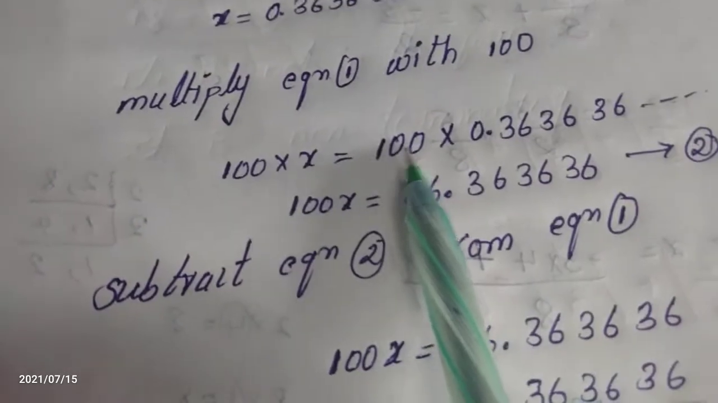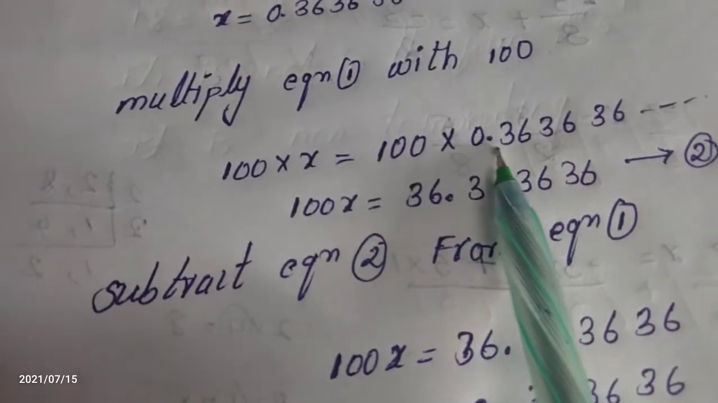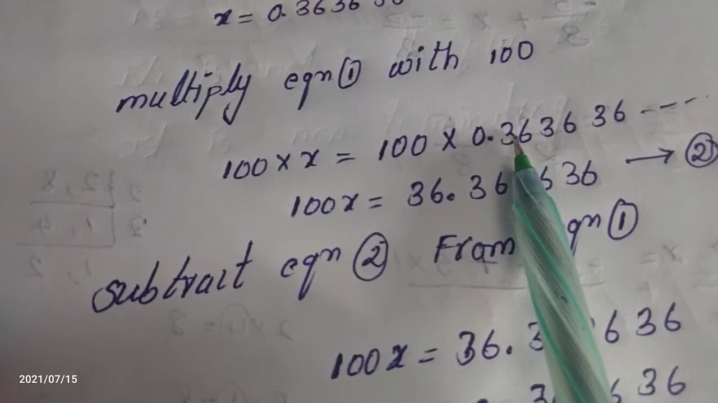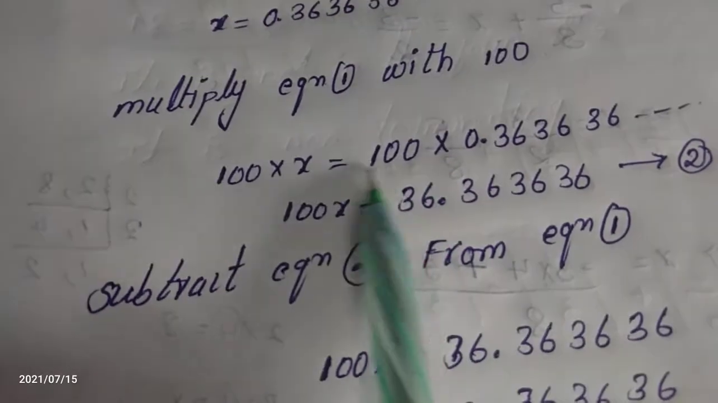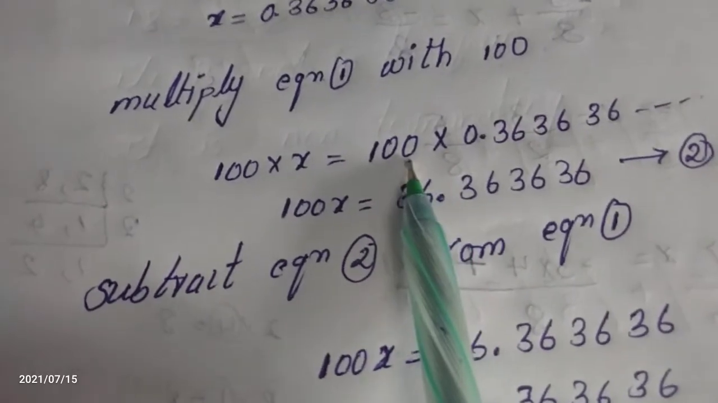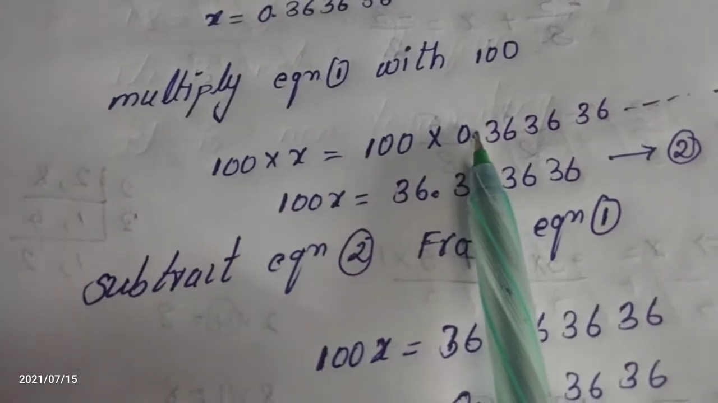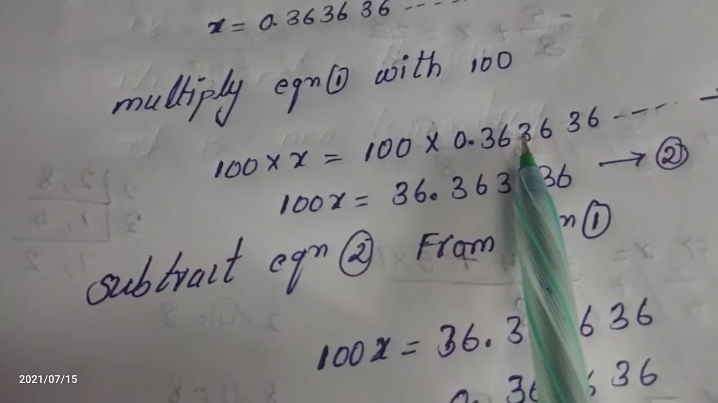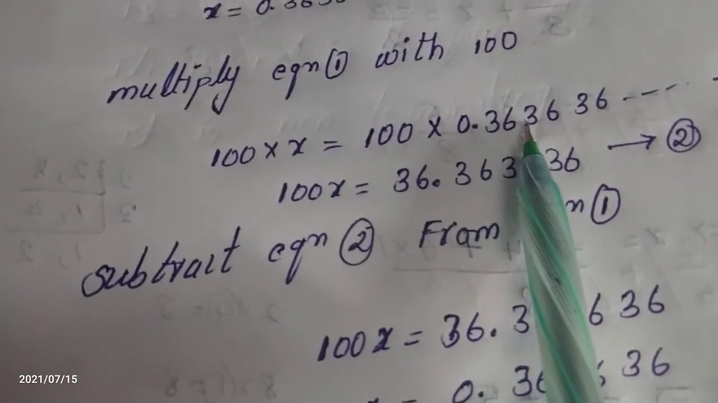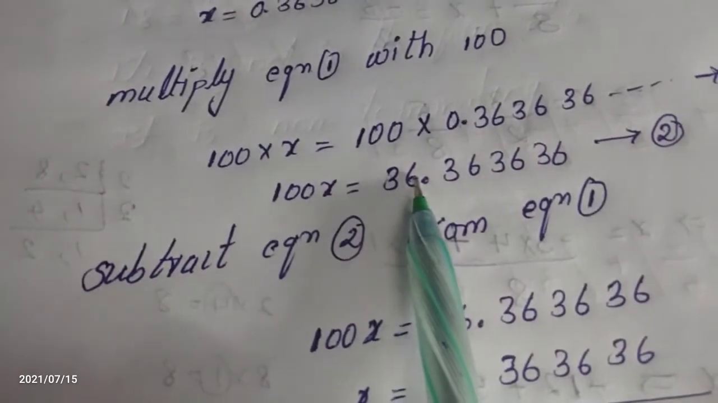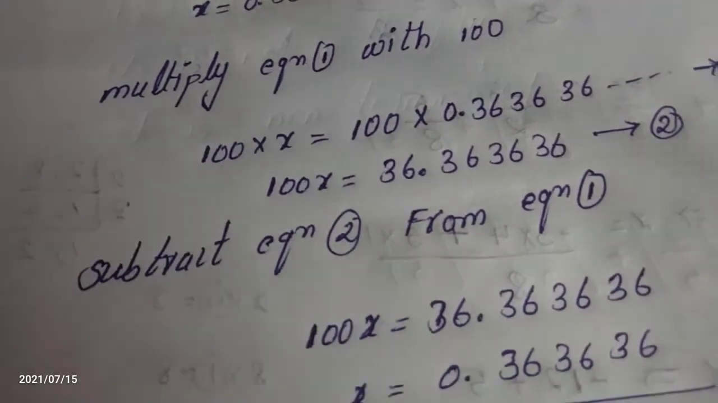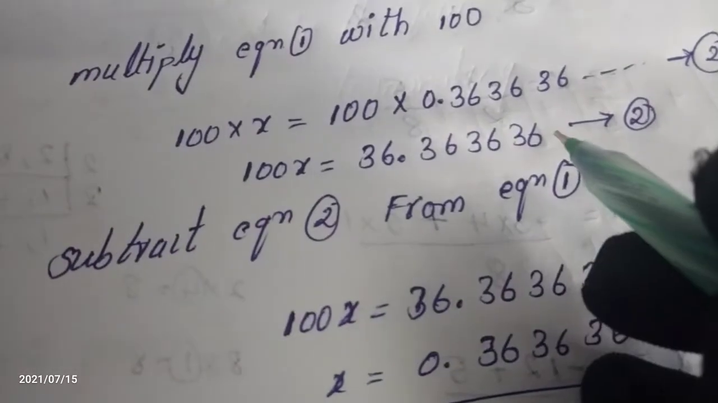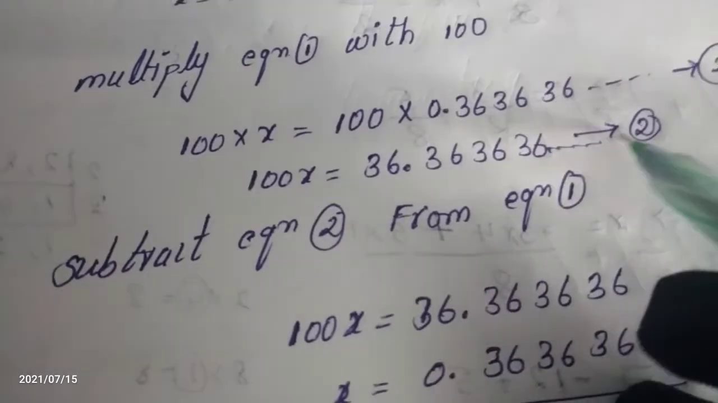If it is 10, the decimal moves only one place. Here we are multiplying with 100, which has two zeros, so the decimal moves two numbers to the right. After moving two numbers, we get 36.363636 and so on. Let it be equation 2.